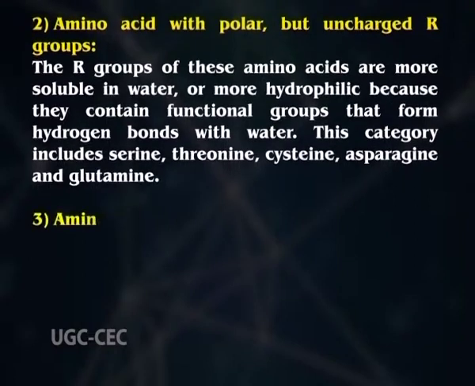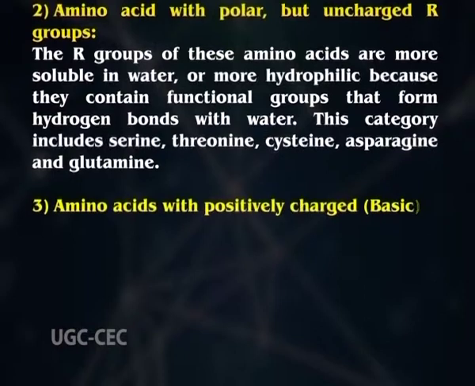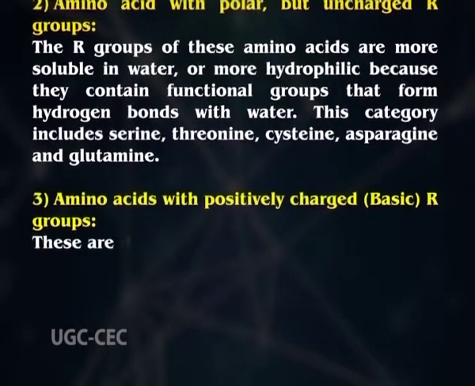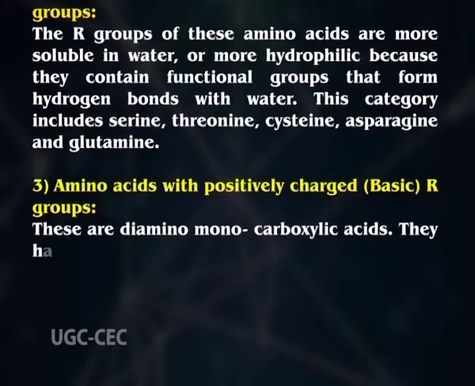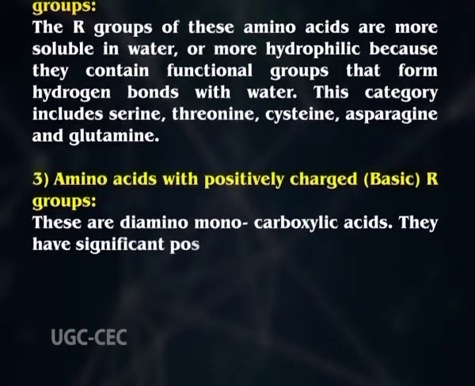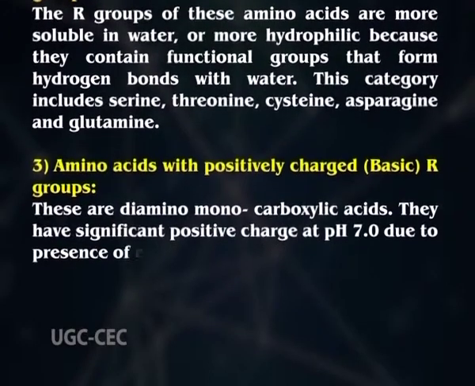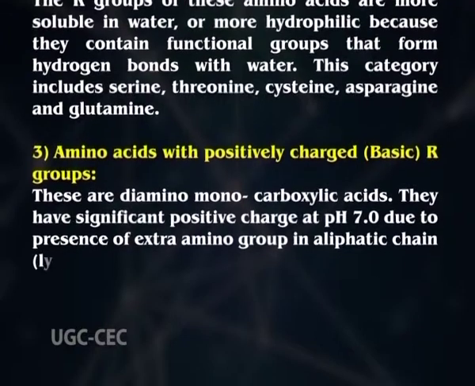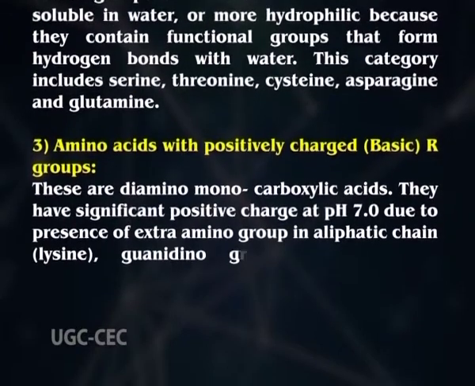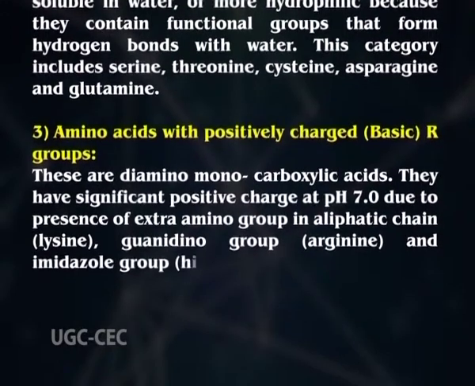And in number 3, we have the amino acids with positively charged, also known as the basic R groups. These are diamino monocarboxylic acids. They have significant positive charge at pH 7 due to the presence of an extra amino group in the aliphatic chain. Example, lysine. And they have a guanido group in arginine and imidazole group in histidine.